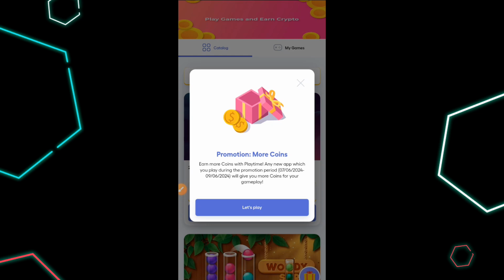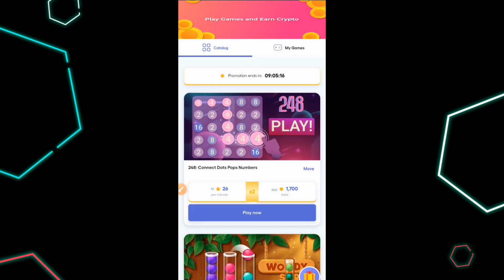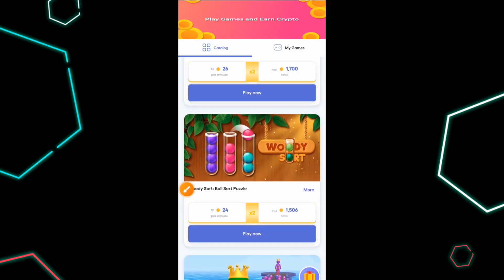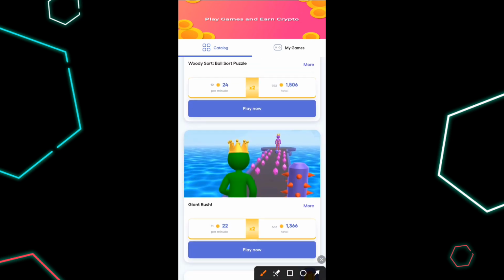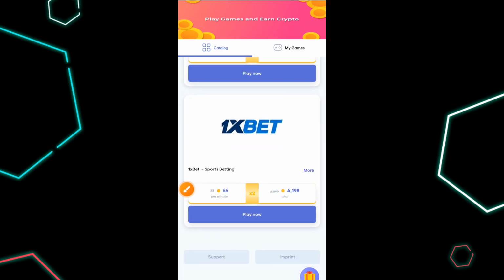Okay, so once you click on app task, can you see these are available games right here for you. Can you see this particular one? If you play this game, you'll be getting a total of 1,700 coins, and if you play this game, you'll be getting 24 coins per minute and a total of 1,509. So if you play this particular game here, Giant Rush, you'll be getting 22 coins per minute and a total of 1,366 coins. So all you need to do is go ahead and download.